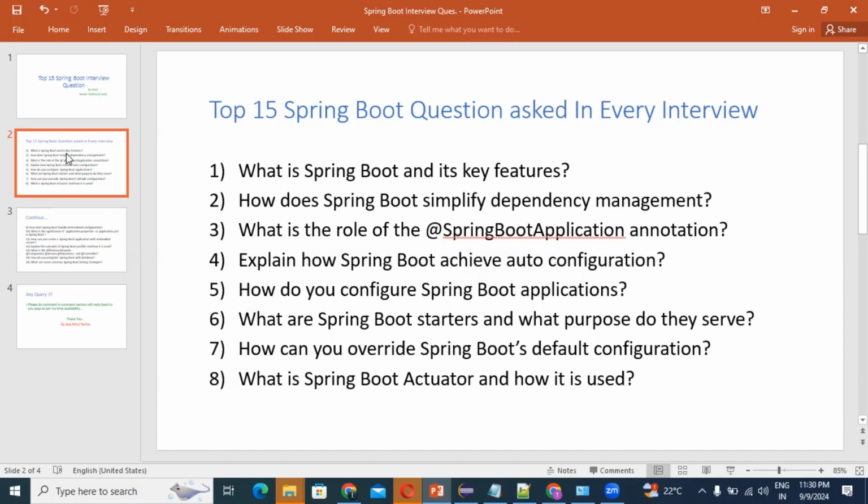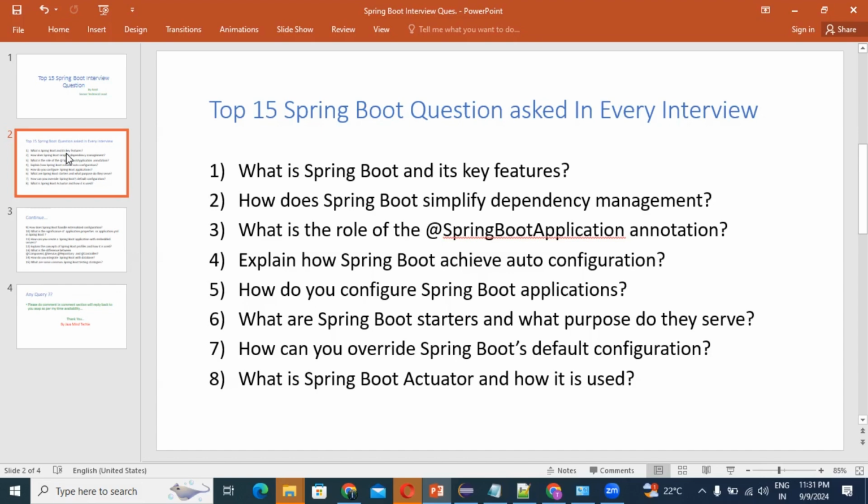And the second question: how does Spring Boot simplify dependency management? This question is also very important, and most of the time it may be asked. What is the role of Spring Boot annotations? 100% this question may be asked in the interview room. What is the main purpose of the @SpringBootApplication annotation? That is the core annotation in a Spring Boot application, so we should definitely know the answer.